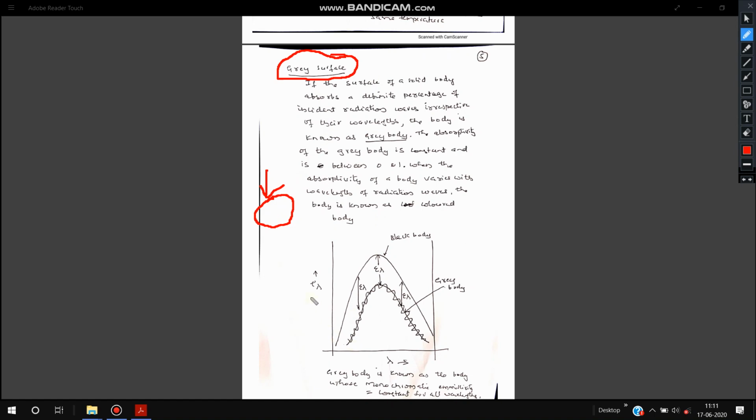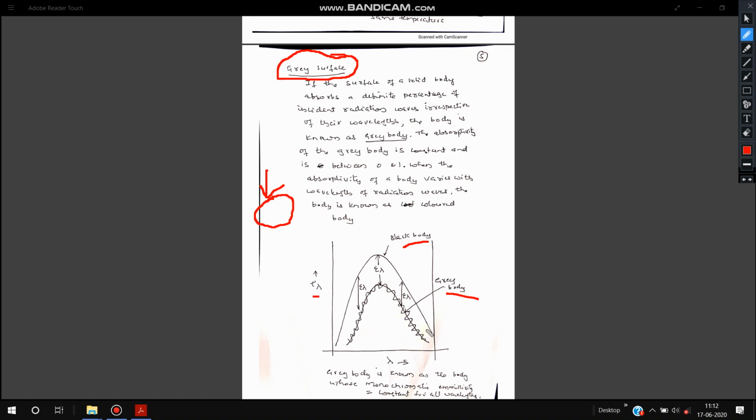Here the emissive power of a gray body and a black body are shown with respect to wavelength in the figure. We can see a gray body, a black body, and a colored body.